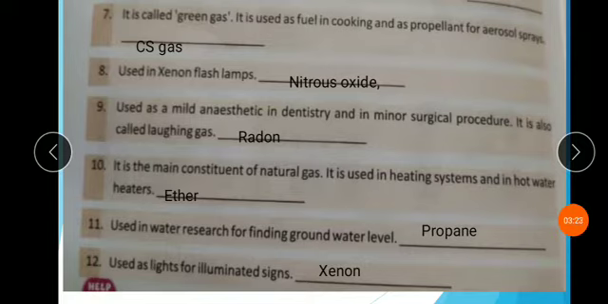Question number 11. Used in water research for finding groundwater level. The name of this gas, propane. Question number 12. Used as lights for illuminated signs. The name of this gas, neon.